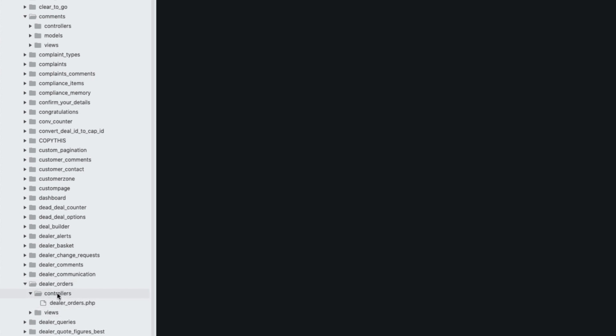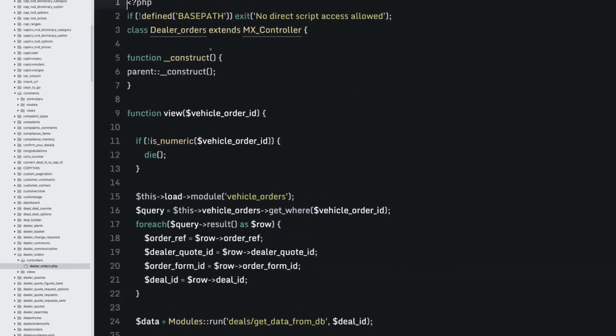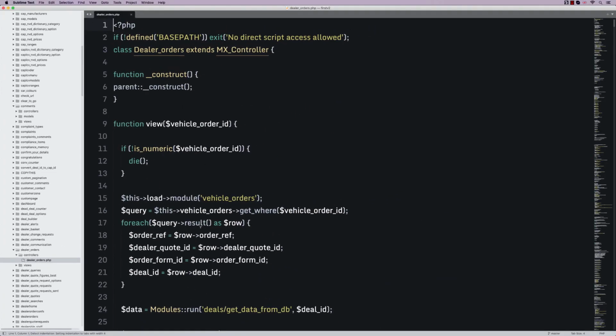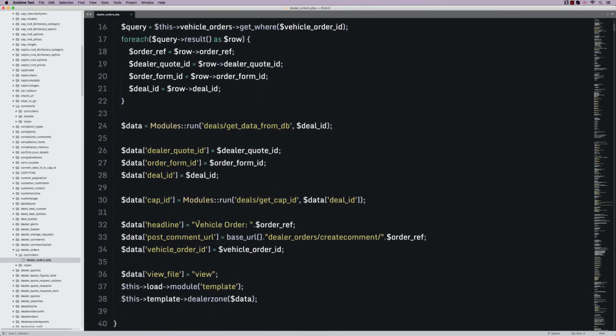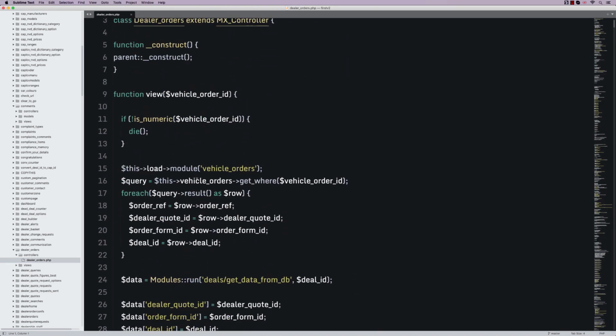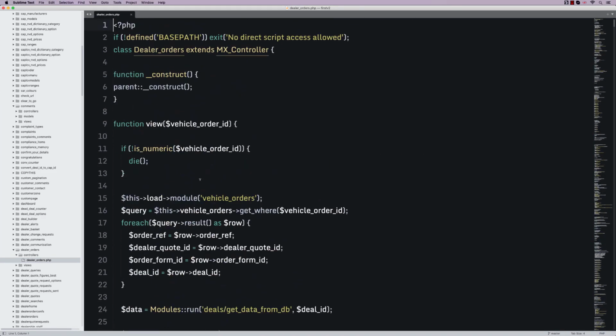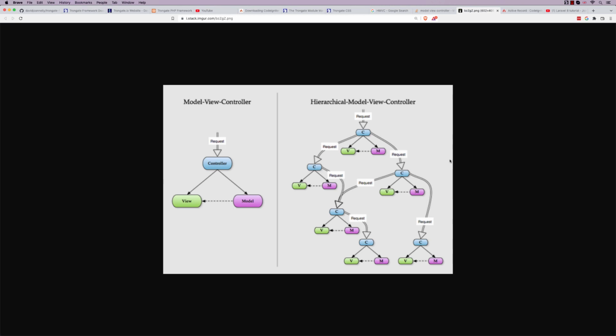You can see we've got a controllers folder. In this example, we've not got models, but we do have views. And if we click in, you can see that we've got this PHP class here that deals with ordering cars. So what I've just shown you there is MVC and then HMVC. For many years, I was a huge fan of HMVC, and I think it is an improvement upon MVC. It's a lot more modern and a lot more portable, and scalable as well.